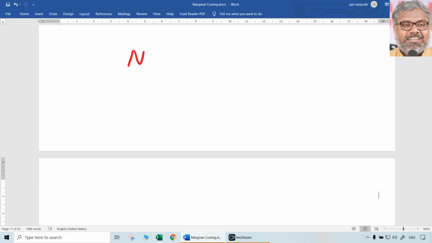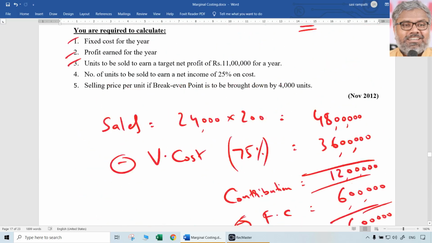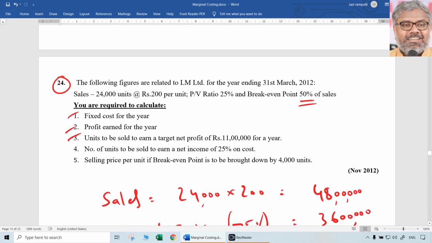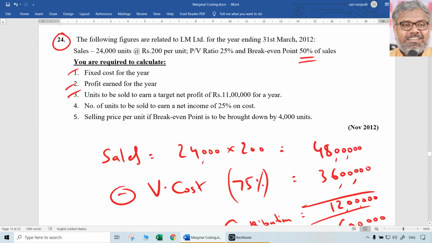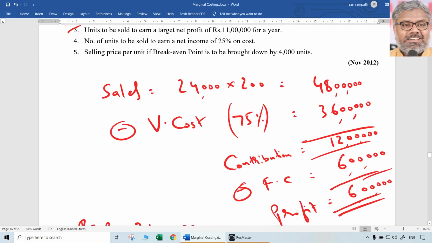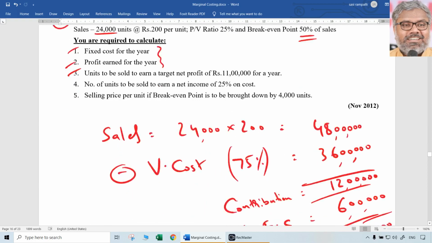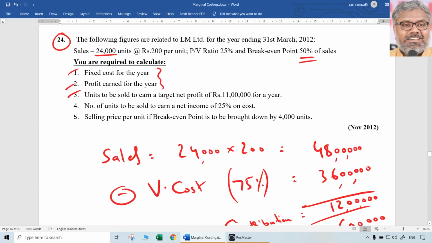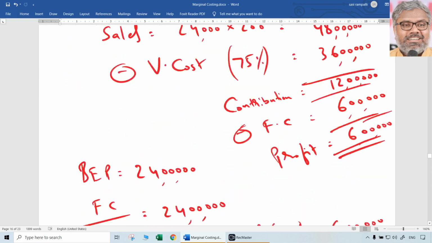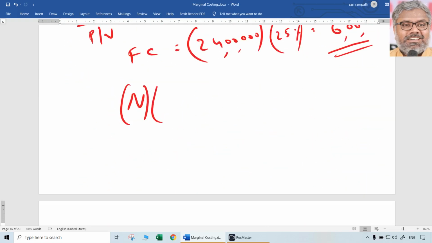See, number of units, let us call it N. Number of units multiplied with selling price is sales. Number of units we don't know, but selling price we know. Number of units already 24,000 is for the existing scenario. Now the third question is a different scenario. Now the profit is 6 lakhs, but they have a target of 11 lakhs. How many units should they sell in order to get a net profit of 11 lakhs? Other things remain the same, naturally. So number of units is what we should calculate.